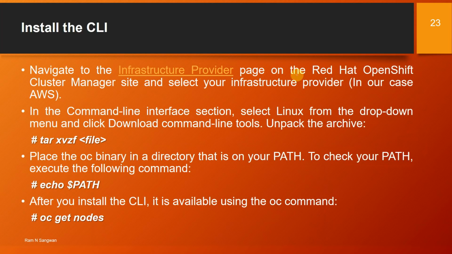Navigate to the infrastructure provider page on the Red Hat OpenShift Cluster Manager site and select your infrastructure provider, in our case AWS. This is for the CLI, that is the oc command line interface. So visit the page, download the file from the same interface, select Linux platform from the drop down menu and download the command line tools. Unpack it, put it into the bin folder, so that you can access it from anywhere. Verify that it is in your search path. After installation, you can simply run the command oc get nodes and you are done.